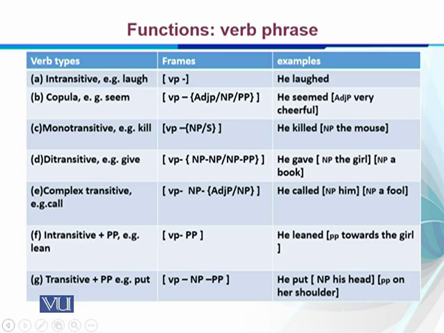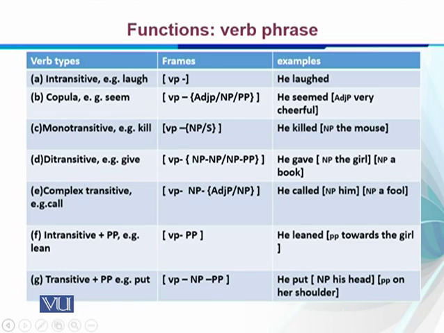Monotransitive: a verb phrase can have a noun phrase or a sentence, right? A ditransitive verb like "give" may have two noun phrases or one noun phrase and a prepositional phrase, like "he gave the girl a book". If we change it to "he gave a book to the girl", in that case it will be a noun phrase and a prepositional phrase. Complex: a verb phrase followed by a noun phrase and followed by an adjective phrase or a noun phrase. "He called him a fool", right?